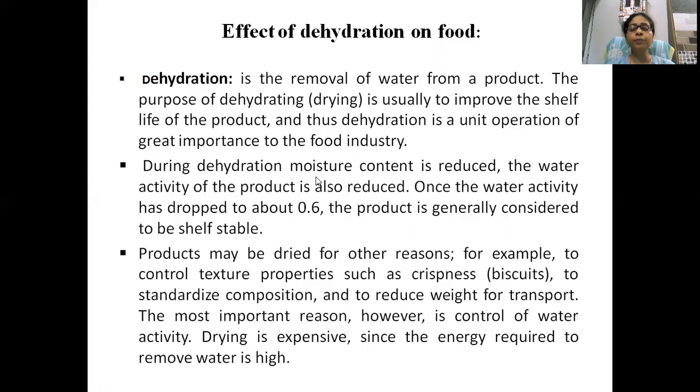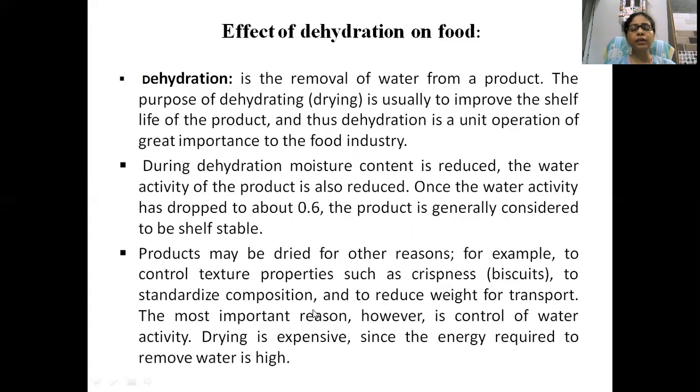During dehydration, moisture content is reduced. The water activity of the product is also reduced. Once the water activity has dropped, it is considered generally shelf stable. Understand? When water activity, water content become less, then the food becomes shelf stable. Product may be dried for other reasons, for example, to control texture properties such as crispness.